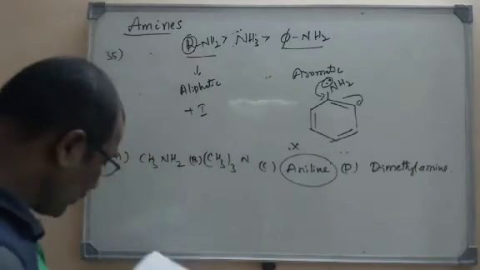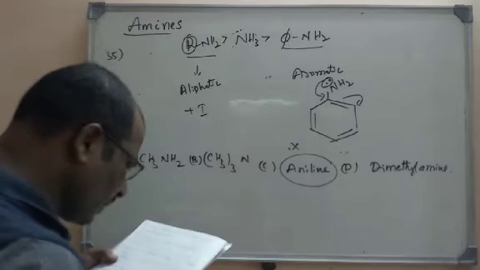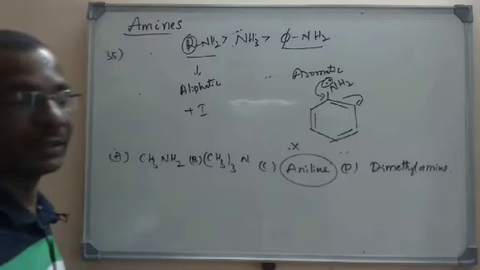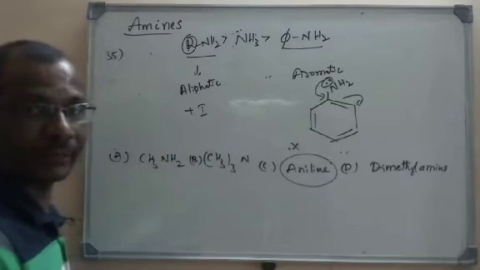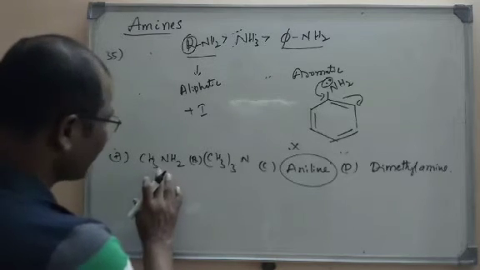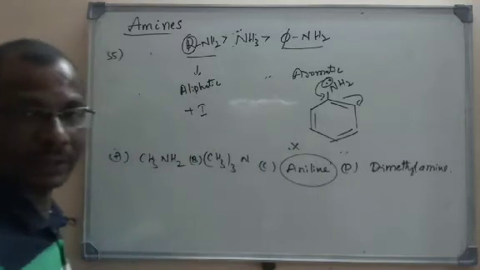The question is which one is the strongest base, that means most basic. Among the remaining three, it is in aqueous solution.